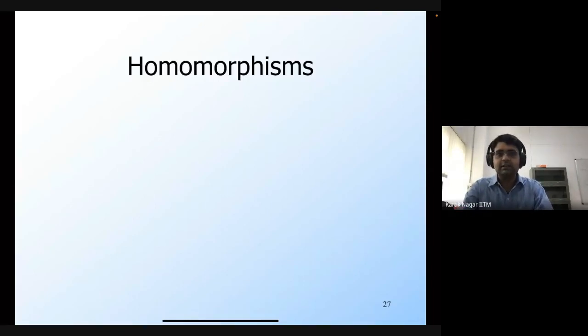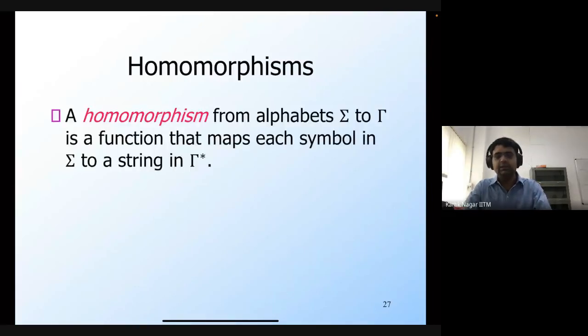Okay, so let's consider another operation. This operation is slightly different from the other operations that we have seen. This is homomorphism. Let's first define what a homomorphism is, and then we will show that regular languages are also closed under homomorphisms. So a homomorphism is parameterized by two alphabets. So this is sigma, and this is gamma. This is the Greek capital letter gamma.